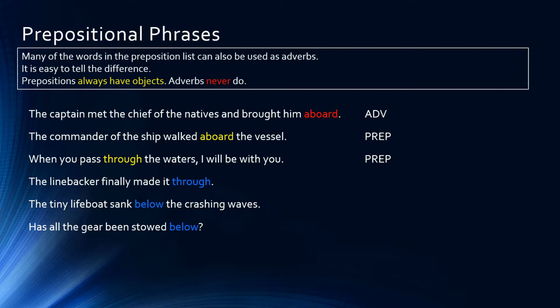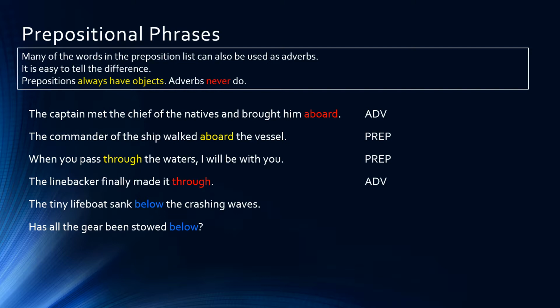The linebacker finally made it through. In this sentence, we have no object of the preposition. The word through is not serving as a preposition in this sentence. It's being used as an adverb modifying made. Made it through. The word through is an adverb.